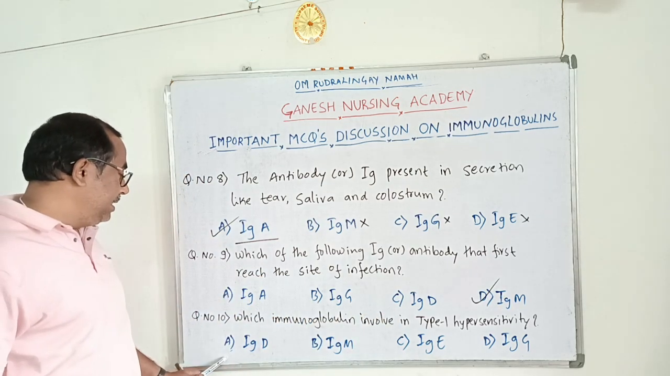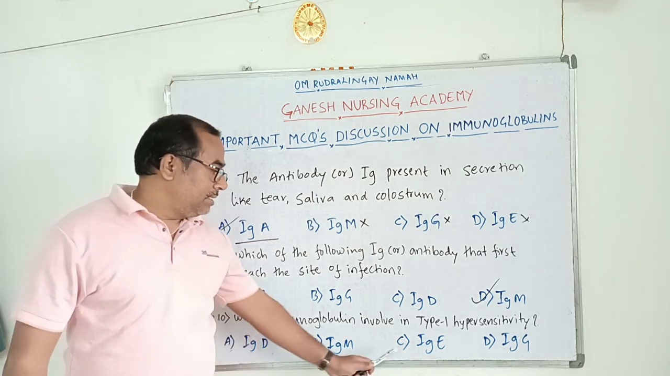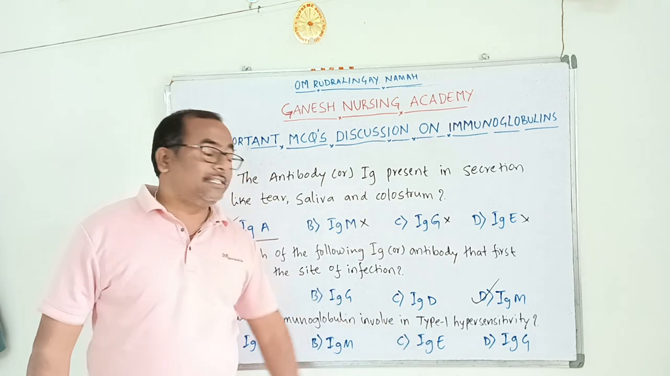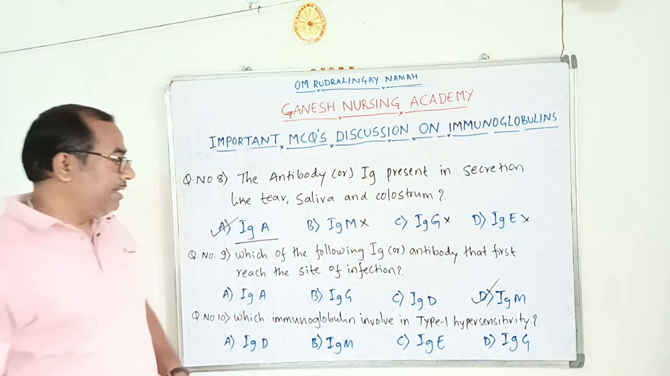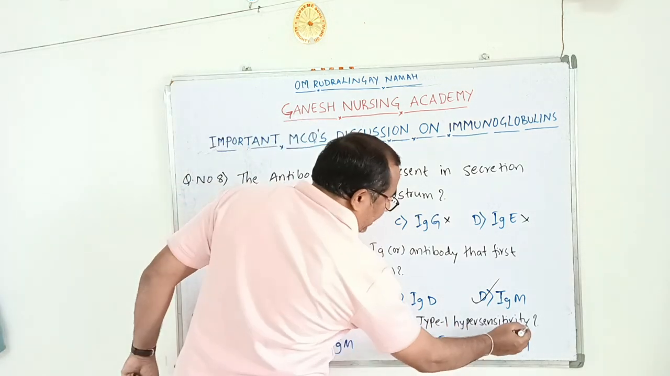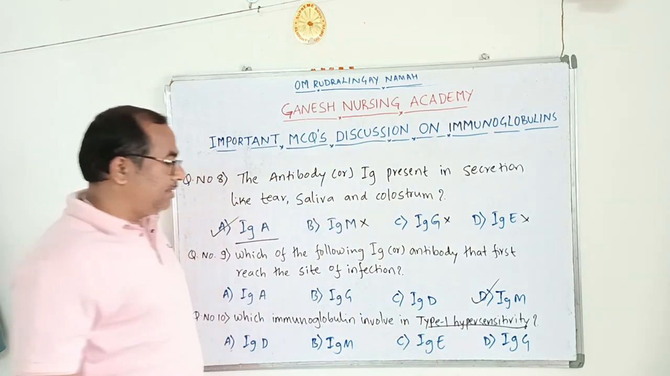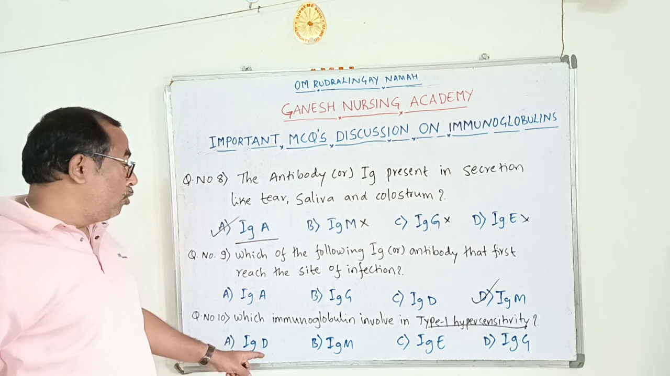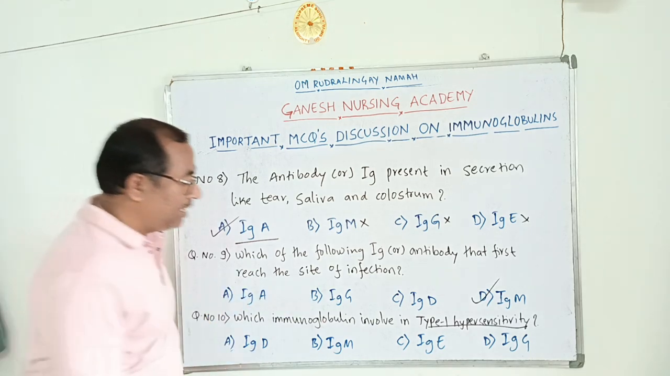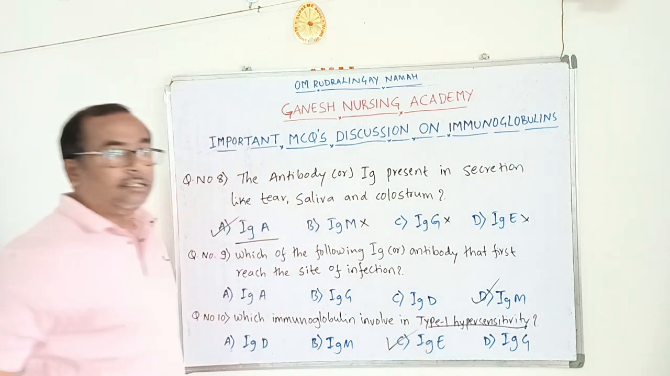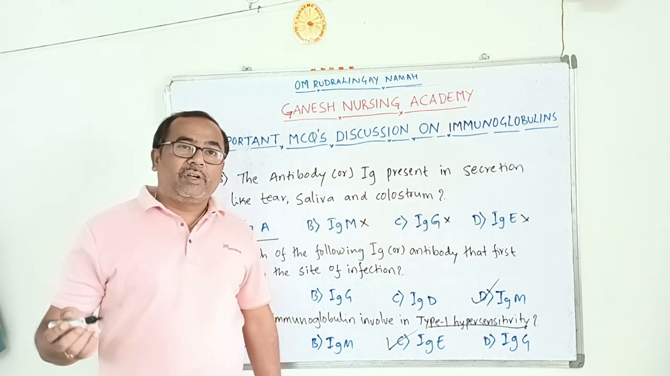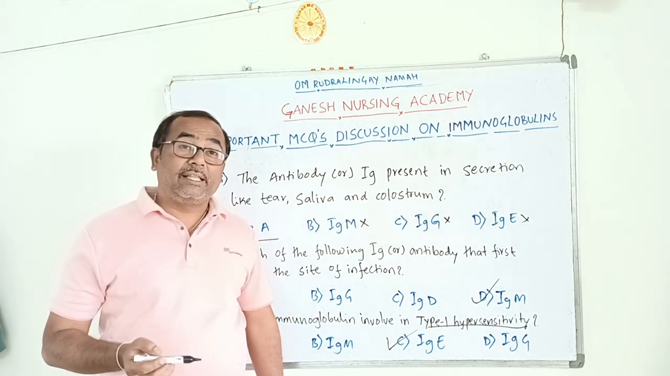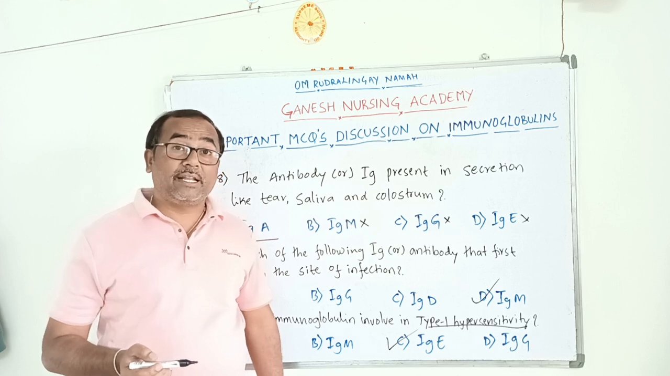The options are: A, IgD; B, IgM; C, IgE; D, IgG. Whenever a type 1 hypersensitivity reaction occurs, the immunoglobulin involved is IgE. Eosinophils are also involved in type 1 hypersensitivity. Their count also increases whenever there are allergic reactions.